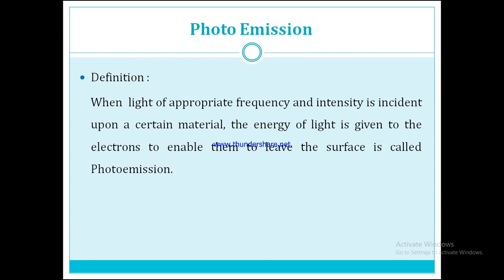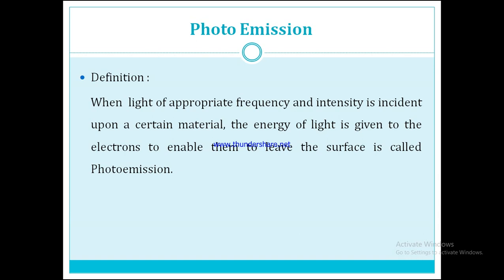They evolved various corollaries regarding photo emission. The rate of photo emission is proportional to the intensity of the light. The photo emission rate is directly proportional to the incident light.